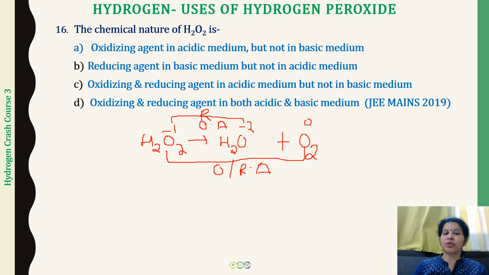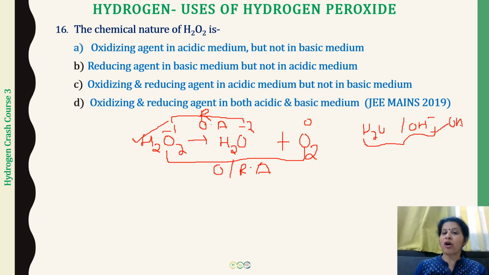So when H2O2 is getting converted into water, or into OH- ions, because in OH- ions also oxygen is in the -2 oxidation state, whenever H2O2 in the reactions is getting converted either into water or into OH- ions, it is going to act as an oxidizing agent.